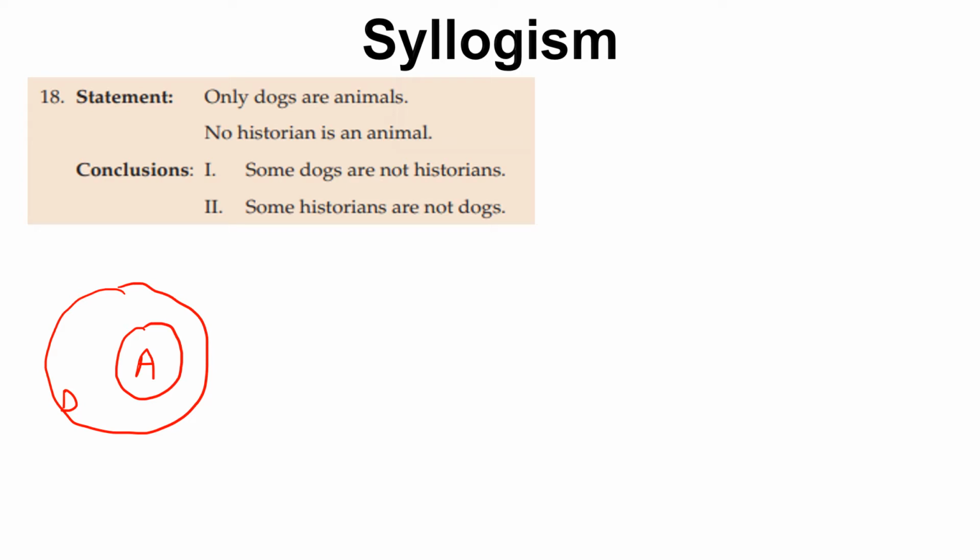This follows statement 1, and we label it as condition 1. Now there can be one more condition. These are dogs and these are animals.